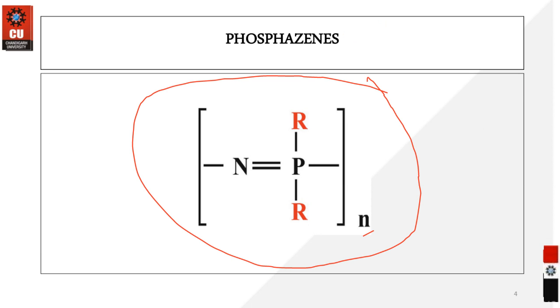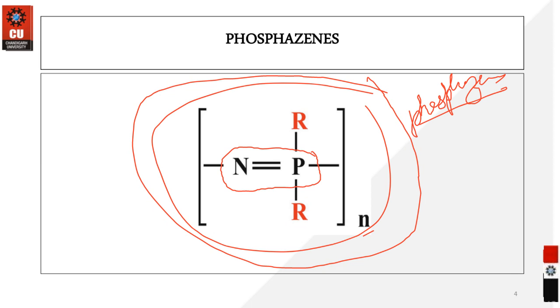Okay, so you can see that there will be existence of a nitrogen and phosphorus bond in the phosphazene compound. Okay, so this is the basic unit you will find. Other substituent groups and other groups beyond this one can exist, depending upon the stability of the molecule, which can be synthesized by a particular method. But this basic unit will always lie there when we talk about the phosphazene.